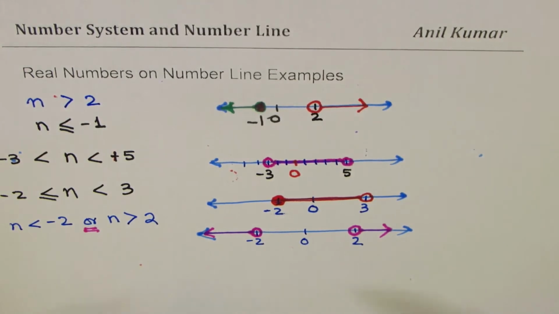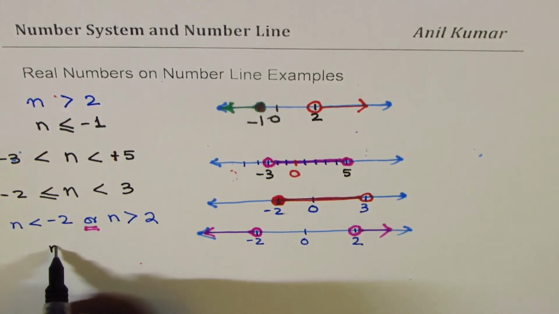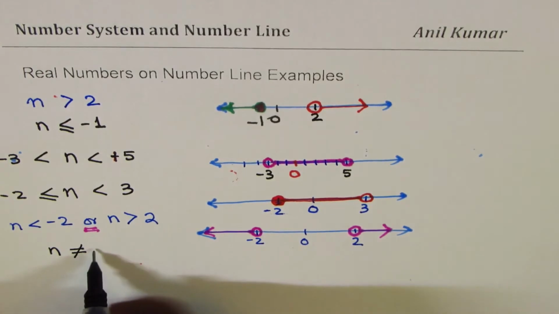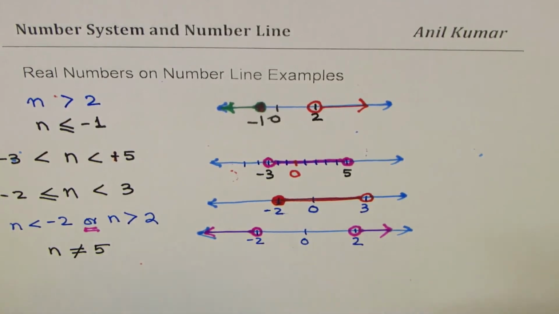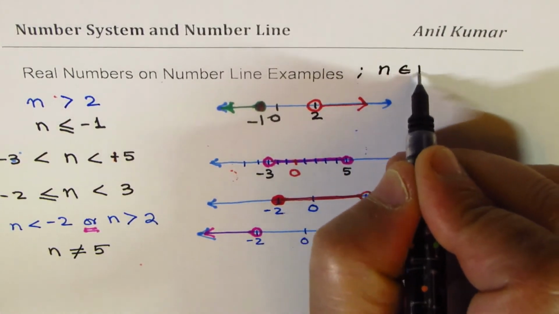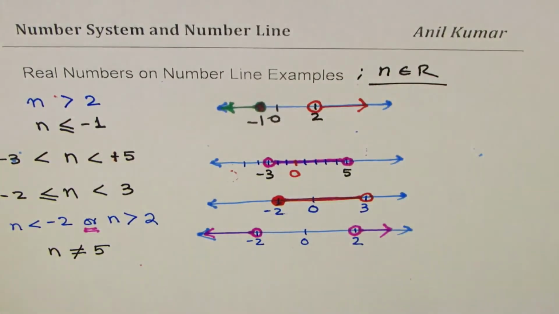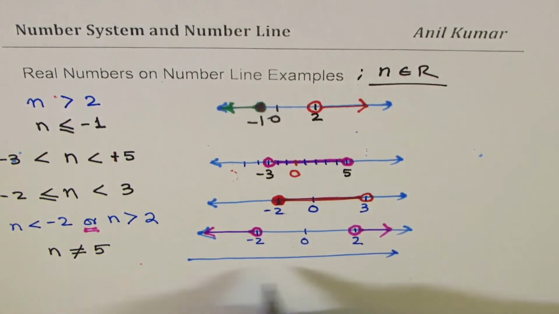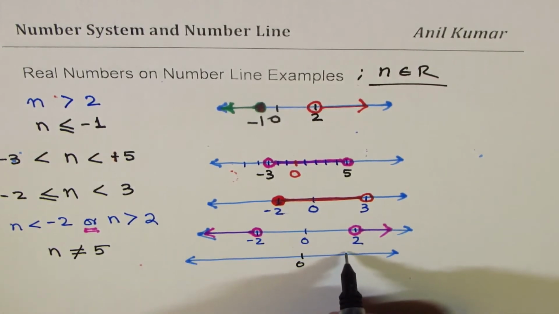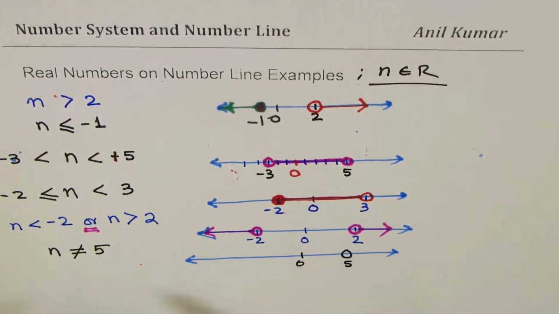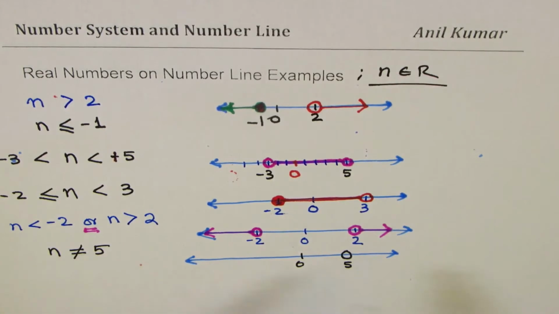Now this is very interesting. You could also represent numbers saying n is not equal to 5. If I say n is not equal to 5, what we are saying here is n belongs to real numbers for all our examples. How do we represent that on a number line? Let's take this as origin again, and let's say this is 5 for us. Now we are saying n is not equal to 5, but everything else.